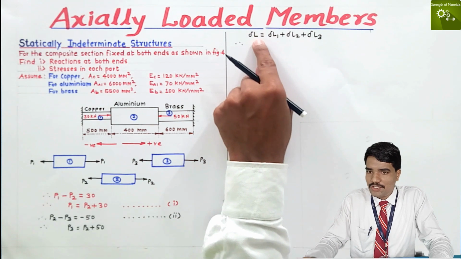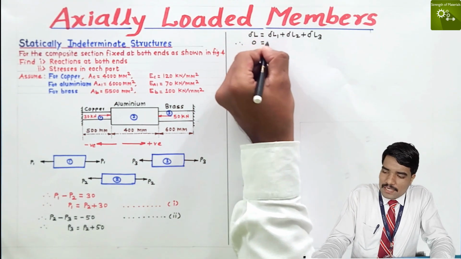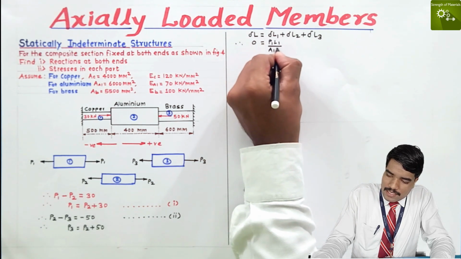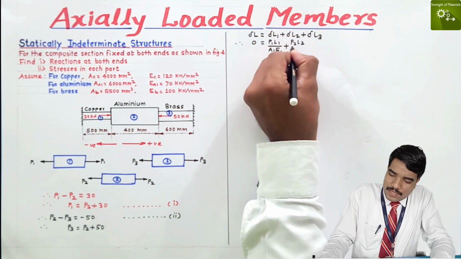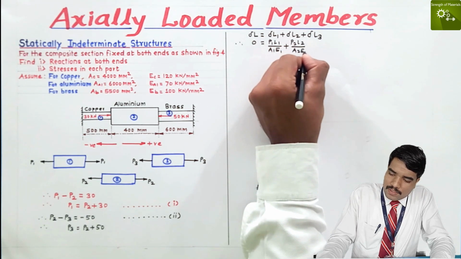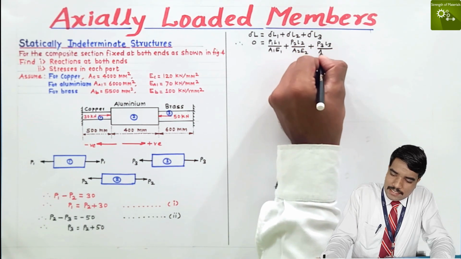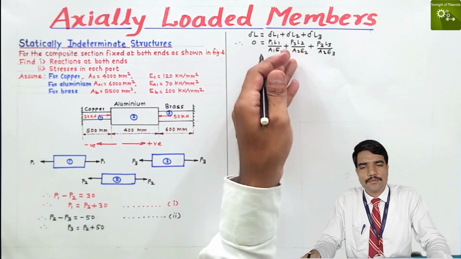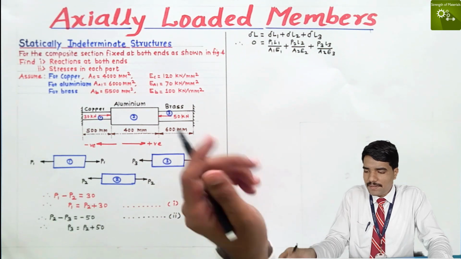So we put 0 here, and we know that delta L1 is P1 L1 divided by A1 E1, delta L2 is P2 L2 divided by A2 E2, and delta L3 is P3 L3 divided by A3 E3. Okay, then simply put all the values in that equation and find out P1, P2 and P3. Simple. Let's see.